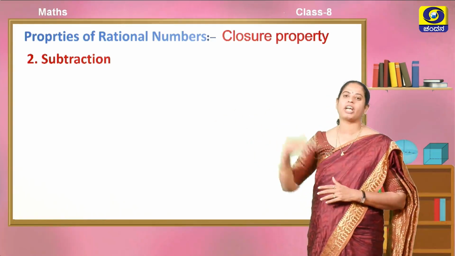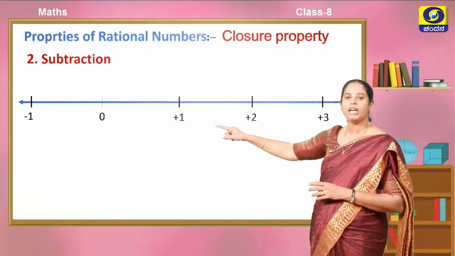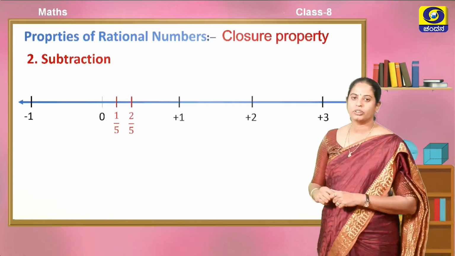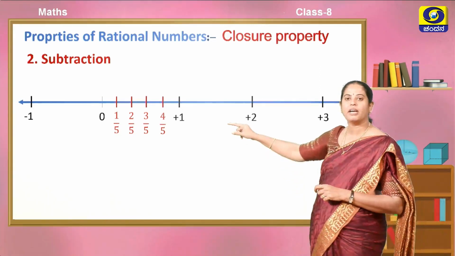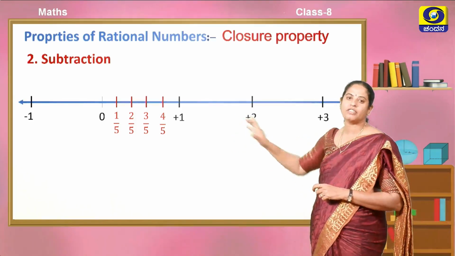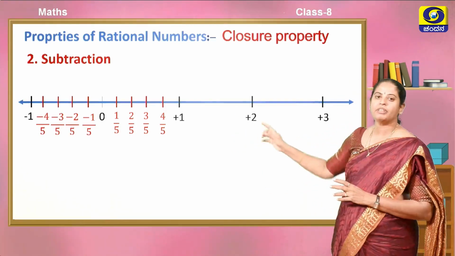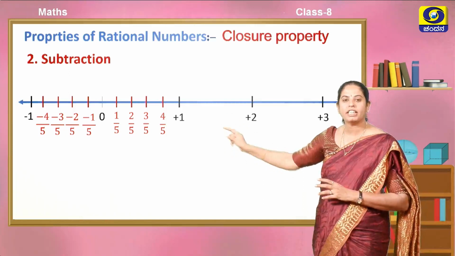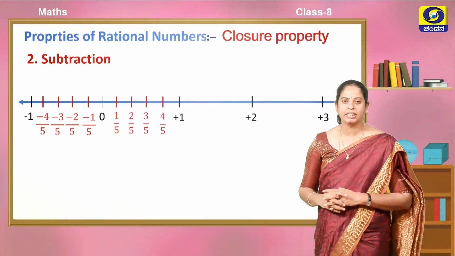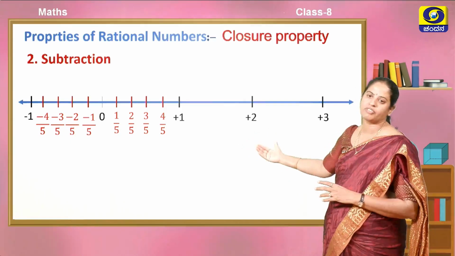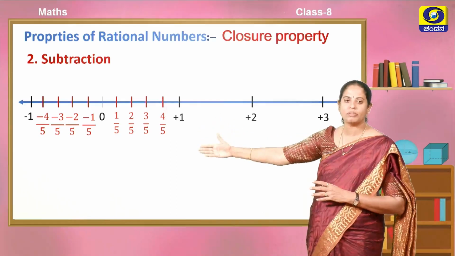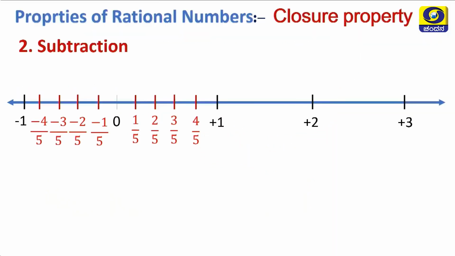Let us check the subtraction. For this, I am taking a rational number on a number line. In the example I am taking here, I am dividing 0 to 1 into 5 equal parts. Same way, I am dividing 0 to minus 1 into 5 equal parts, and I am representing each equal part as 1 by 5, 2 by 5, 3 by 5, 4 by 5, that you know how to represent. Then towards 0 to minus 1, it becomes minus 1 by 5, minus 2 by 5, minus 3 by 5, minus 4 by 5. Here I am considering 3 by 5.